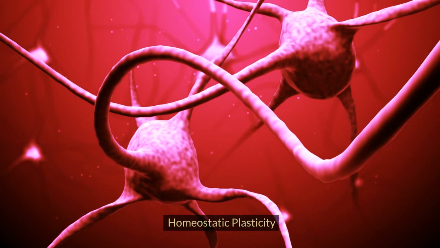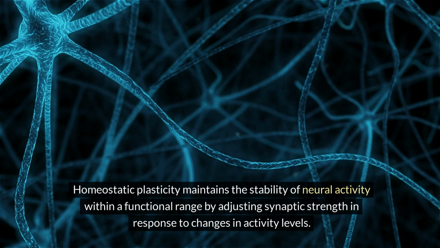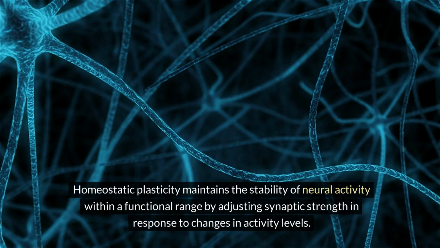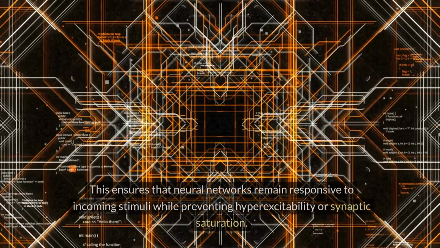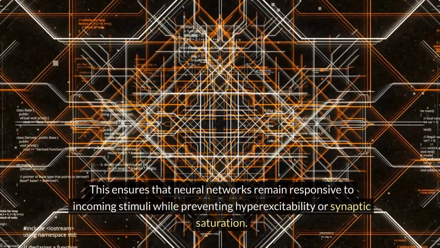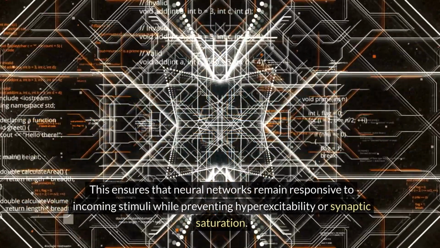Homeostatic plasticity. Homeostatic plasticity maintains the stability of neural activity within a functional range by adjusting synaptic strength in response to changes in activity levels. This ensures that neural networks remain responsive to incoming stimuli while preventing hyperexcitability or synaptic saturation.